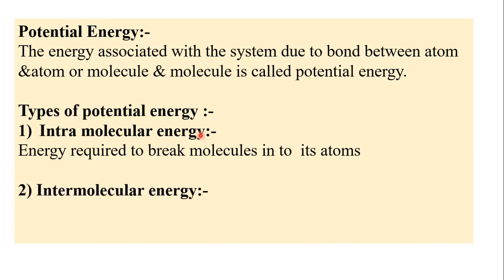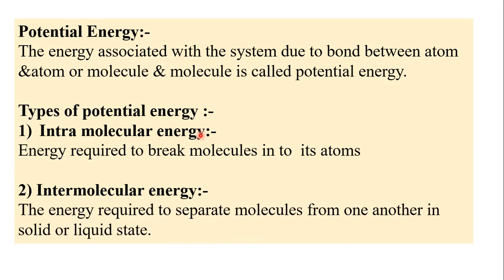And the second type is intermolecular energy. Molecules are joined by weak van der Waals forces of attraction, or in case of water, molecules are joined by hydrogen bonding. Such a type of bonding is called intermolecular bonding, and the energy required to break such intermolecular bonding and to separate the molecules from one another in a solid state or in a liquid state is known as intermolecular energy. So all these are the different types of potential energy and kinetic energy.